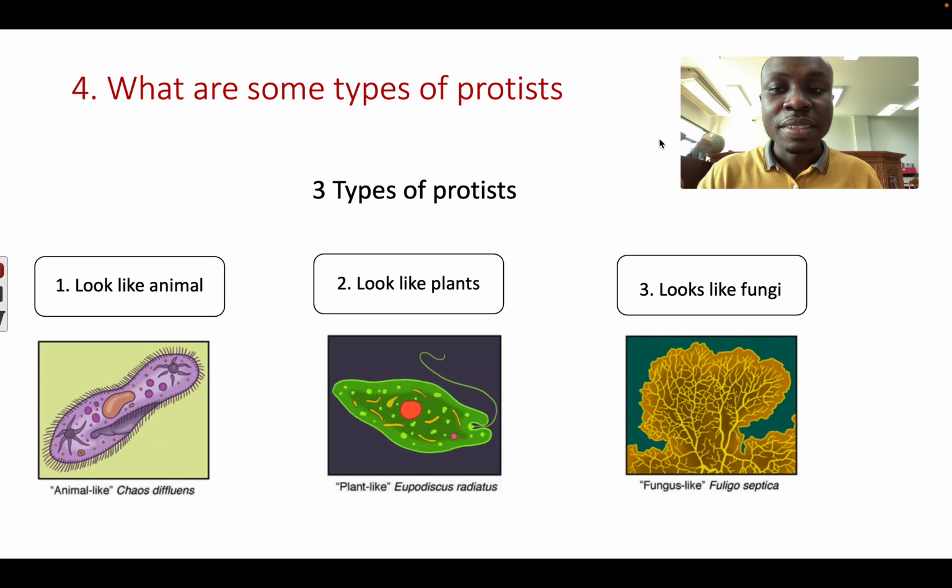Some of the protists look like animals, so we group them in one. We call them animal-like protists. Some of them look like plants, so we call them plant-like protists. And some of them look like fungi, so we call them fungus-like protists. But let's look at some examples of each group.